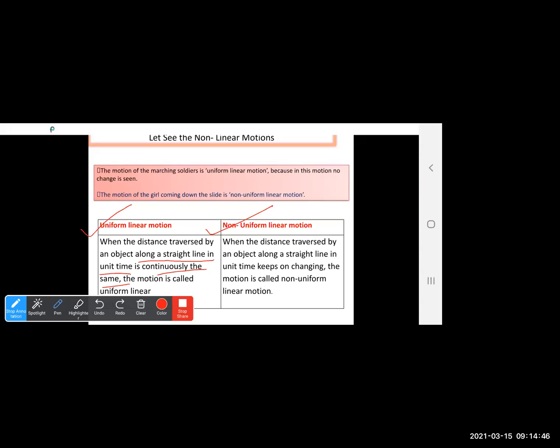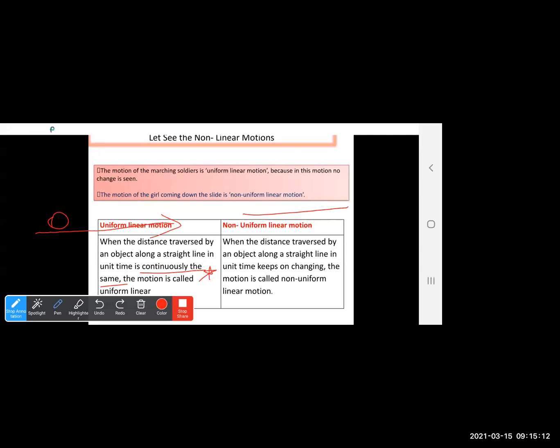Okay, so we'll first see the definition for uniform linear motion. So when the distance traveled by an object along a straight line in unit time is continuously the same, the word is very important, continuously same, the motion is uniform linear motion.